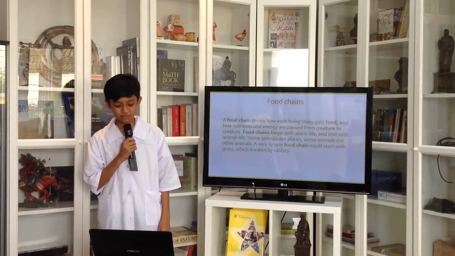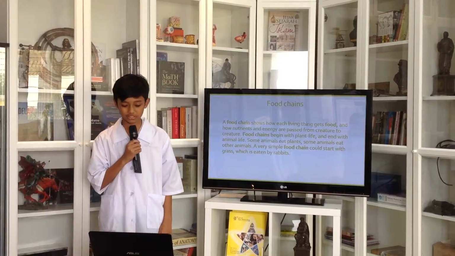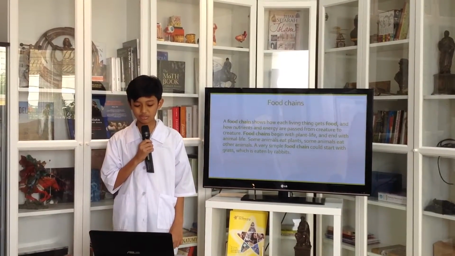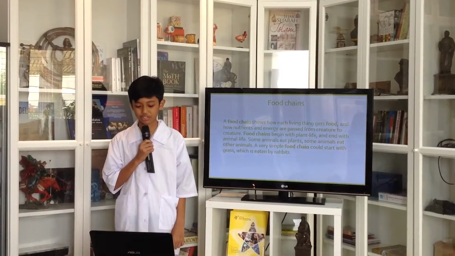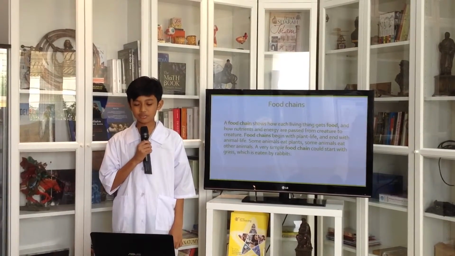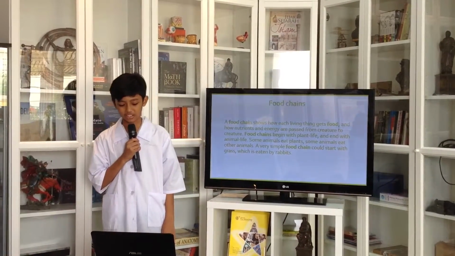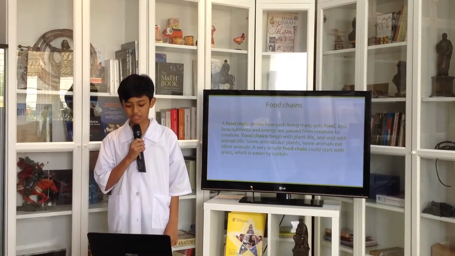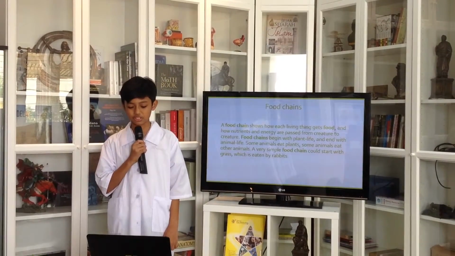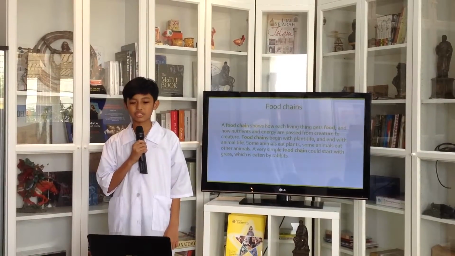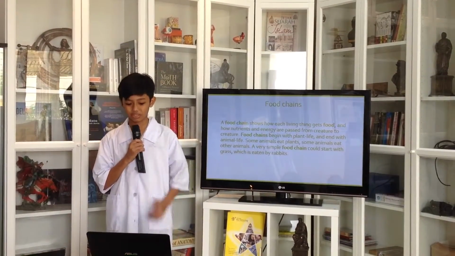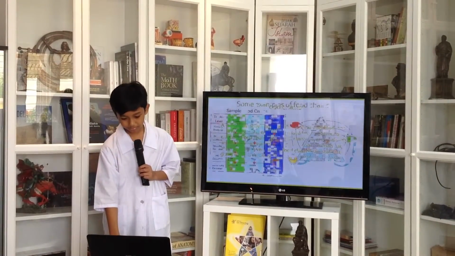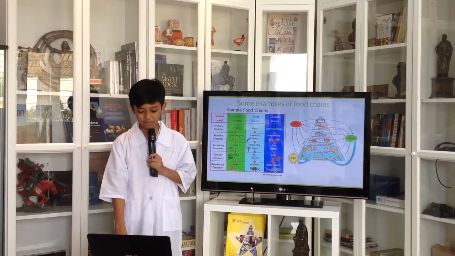Food chains. A food chain shows how each living thing gets food and how nutrients and energy are passed from creature to creature. Food chains begin with plant life and end with animal life. Some animals eat plants, some animals eat other animals. A very simple food chain could start with grass which has been eaten by a rabbit. These are some examples of food chains.